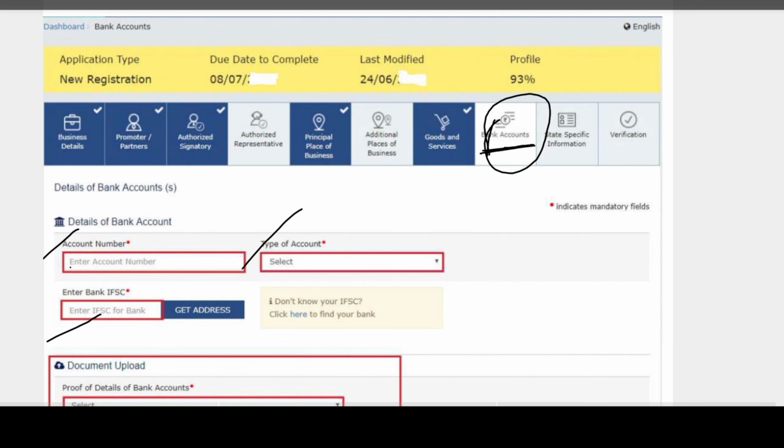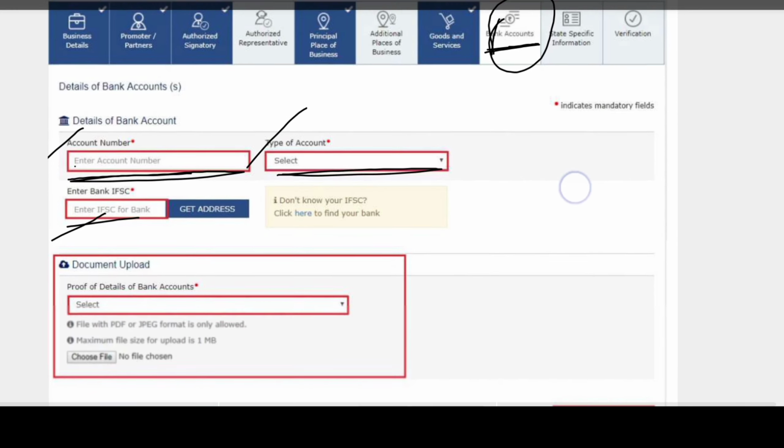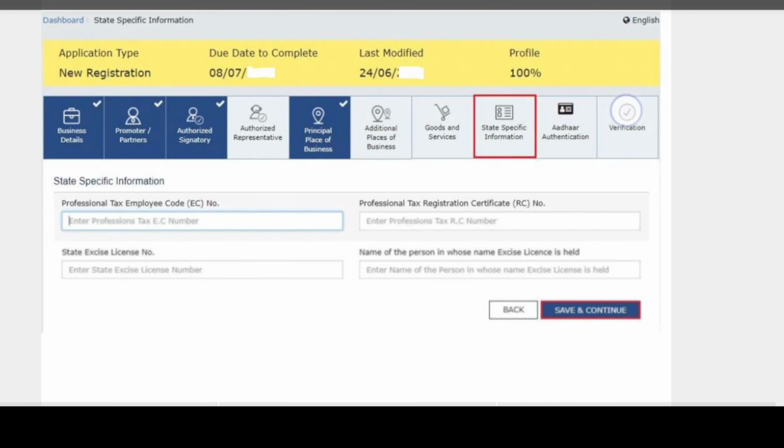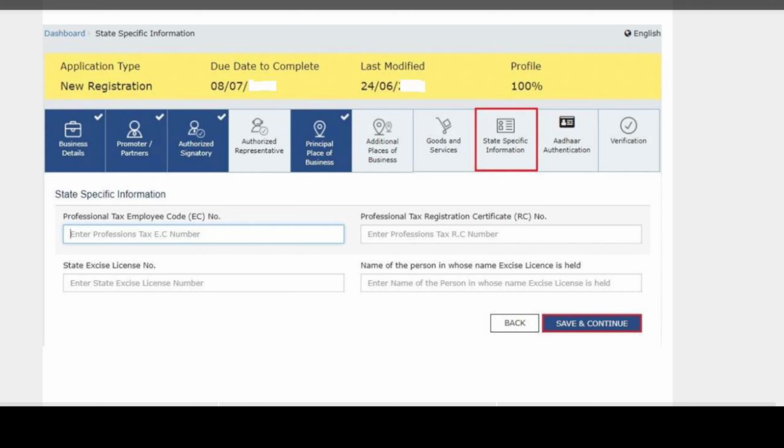In bank accounts, you can see the account number and the type of account. You have to fill in the IFSC code, and you have to upload the bank statement as well, and click on save and continue. It will take you to the next page, that is specific information. It will ask for the professional tax and employee code. These are all not mandatory. You cannot see any mandatory field or red mark here, so it is completely optional. You can click on save and continue.